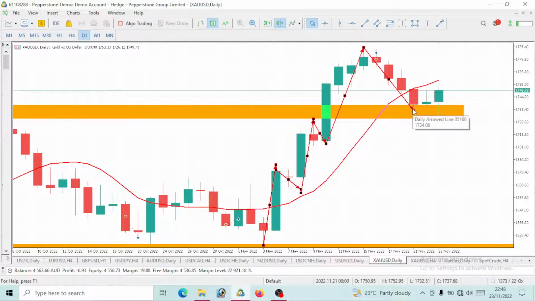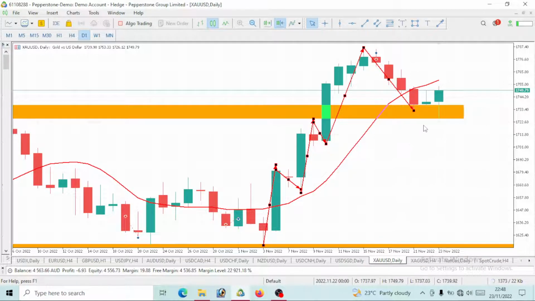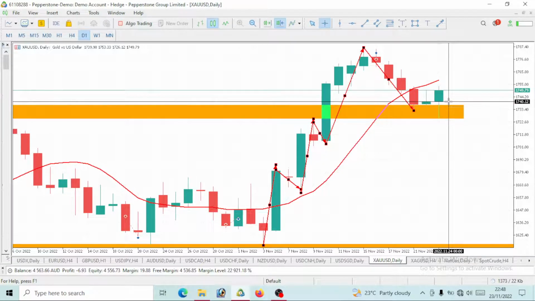So on this Monday, I did an analysis that we should be expecting a bearish move on gold, which we had. On Tuesday, the 22nd, we also predicted that we should be expecting a bullish move on gold, which it did. Today, the 23rd, I did an analysis and told you guys that we should also be expecting a bullish move on this gold, and we kind of see this bullish move. Now we want to do the analysis for the 24th, which is Thursday. We want to know where this price will be moving.